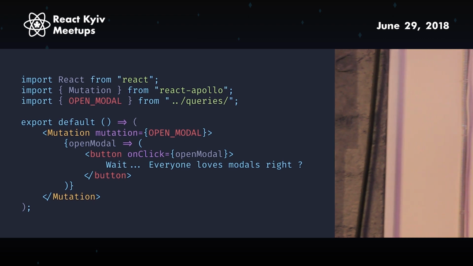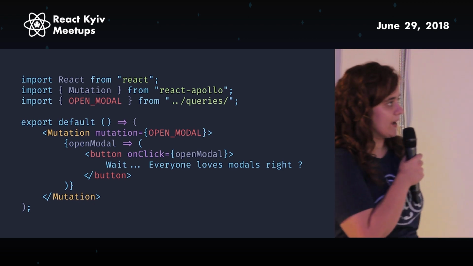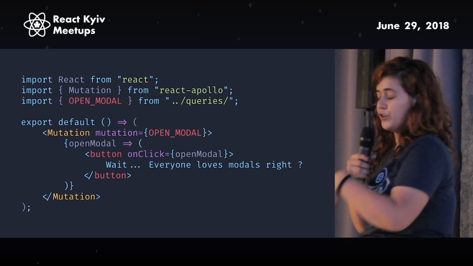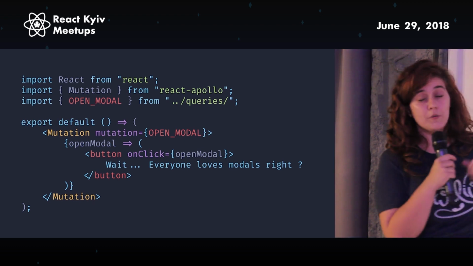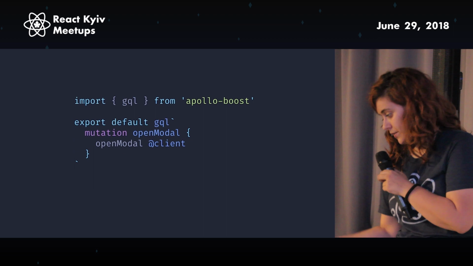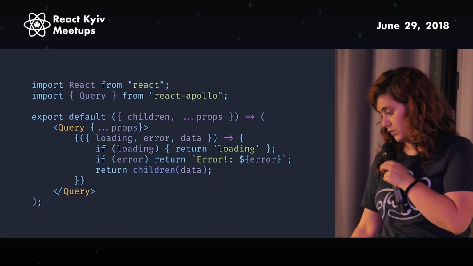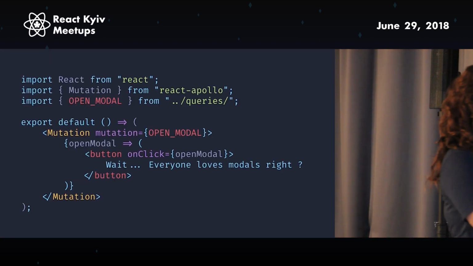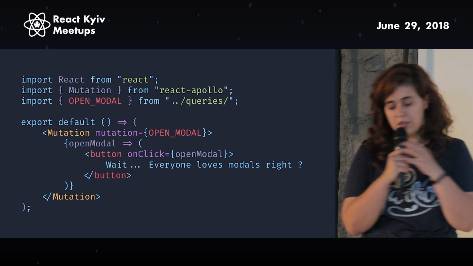That was kind of confusing, but you only have to pass this. It's the only thing. It's like the query. It's the only property that you actually need to pass. This one only gets more arguments, but they're afterwards, so we don't actually need them. And the only argument that we actually care about is open modal. Open modal is the name that we defined right here. So the mutation's name is open modal, and that's the name of the function that it gets. So it uses that name of the function to actually give us something. So when we click it, it will open the modal. That's it. That's the only thing that we need to do.